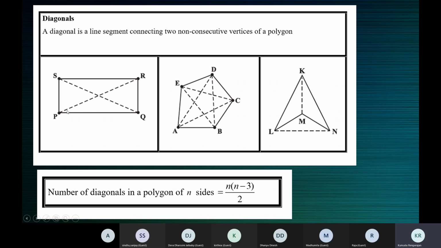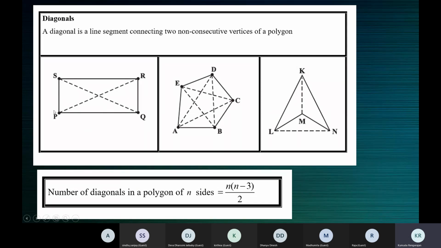So when we say side, it is the line segment that connects two consecutive vertices. When it connects consecutive vertices, it's a side. When it connects non-consecutive vertices, it becomes a diagonal.